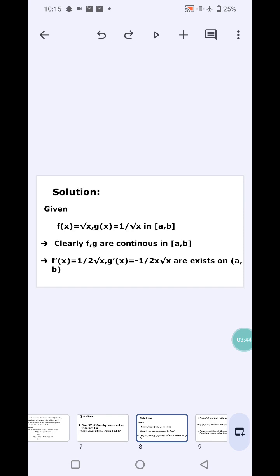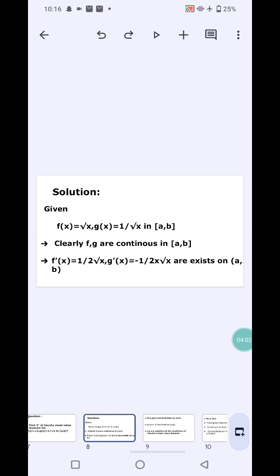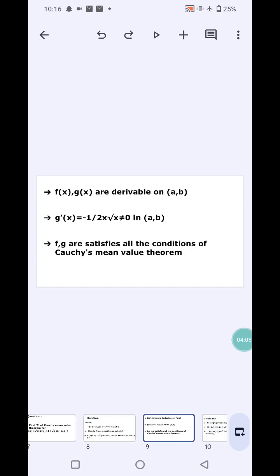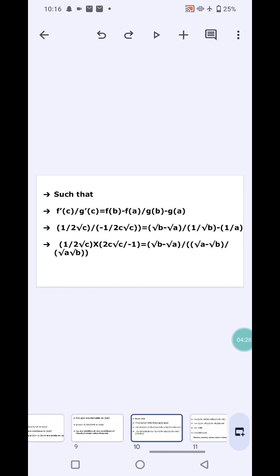Clearly, f and g are continuous in the closed interval [a, b]. f'(x) = 1/(2√x), g'(x) = −1/(2x√x), which exist in the open interval (a, b). f(x) and g(x) are derivable on the open interval (a, b). g'(x) = −1/(2x√x) is not equal to 0 in the open interval (a, b). f and g satisfy all the conditions of Cauchy's mean value theorem,